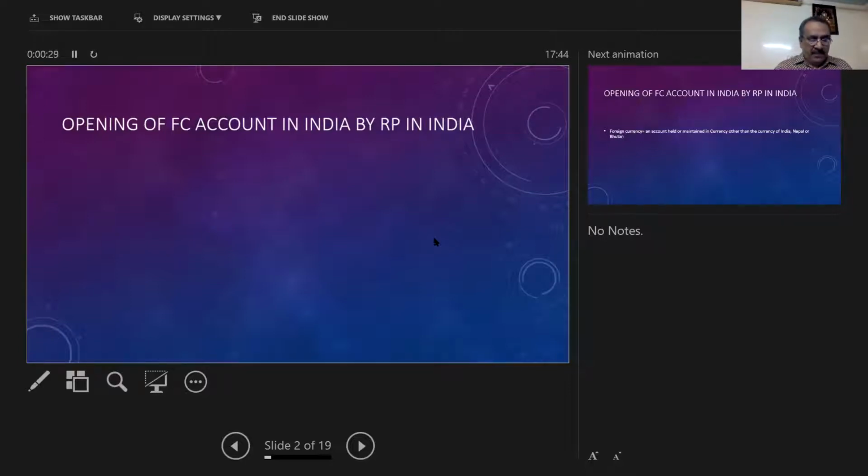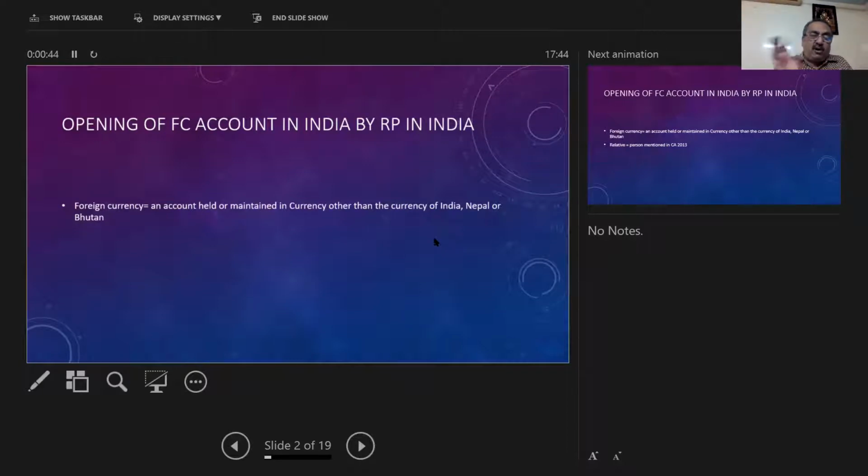Today I am going to take up a very interesting topic, that is foreign currency account opened by a resident person in India. Before going to that, I want to say about foreign currency. It's an account held or maintained in currency other than the currency of India, Nepal, or Bhutan. So, other than currency of India, Nepal, Bhutan, all other countries' currency are called foreign currency, and this account can be allowed to be operated jointly with a relative, and this relative is governed by the definition of section 2 subsection 77 of the Companies Act of 2013.